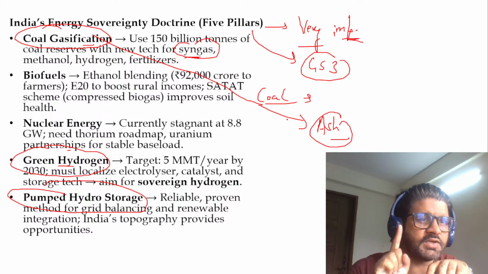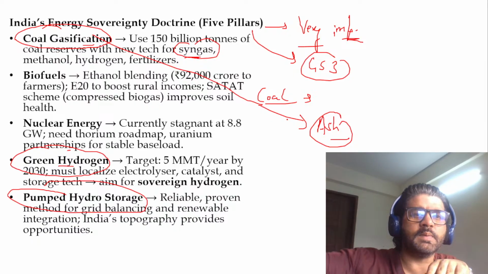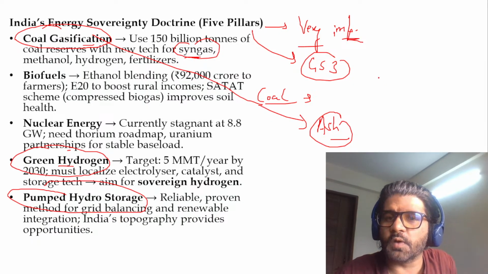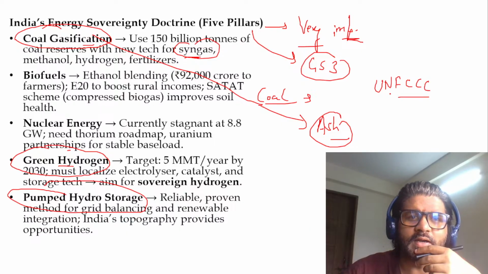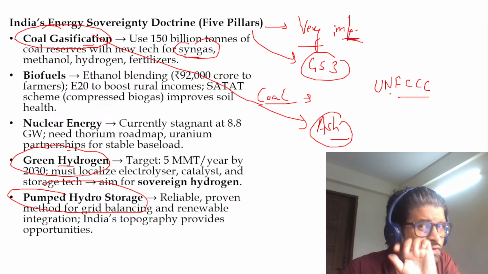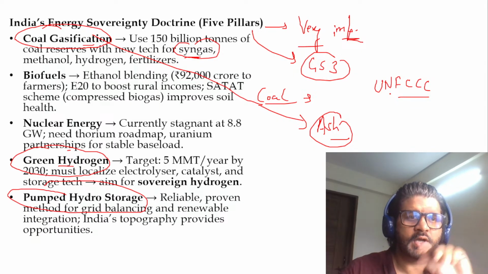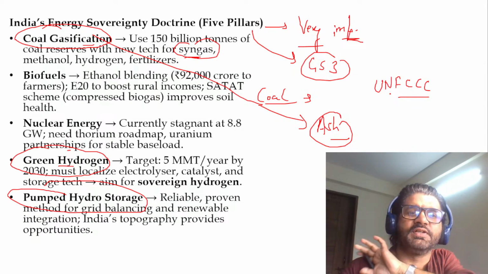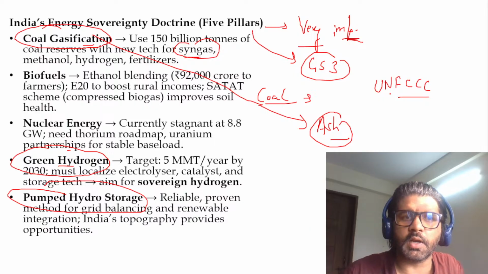So again, coal gasification is one strategy of ours so that we are emitting lesser CO2, thereby conforming to the standard of UNFCCC, the Paris Agenda, and all the NDCs which we have made. So this is coal gasification. Please understand this. We are trying to convert coal to syngas, synthetic gas, which is lesser emitting, like pollution emitting.